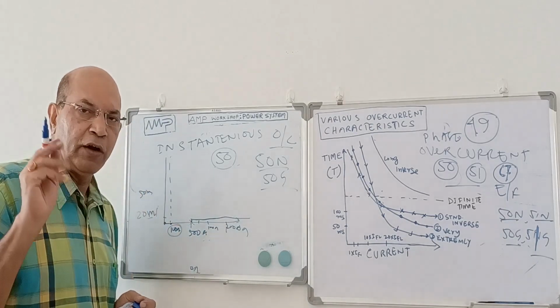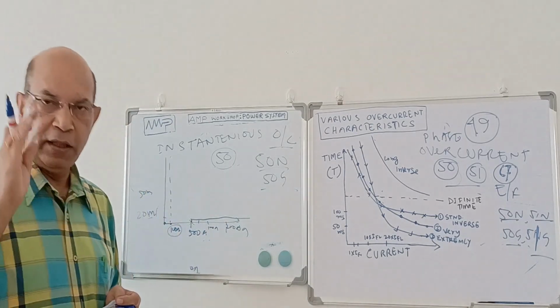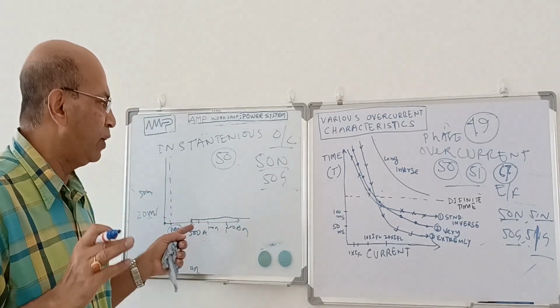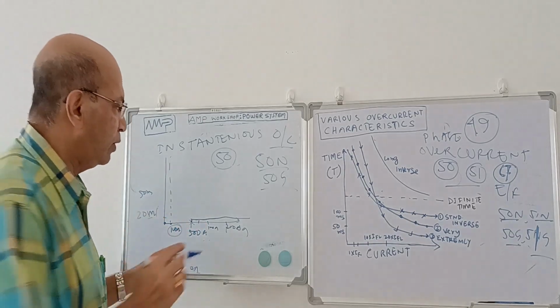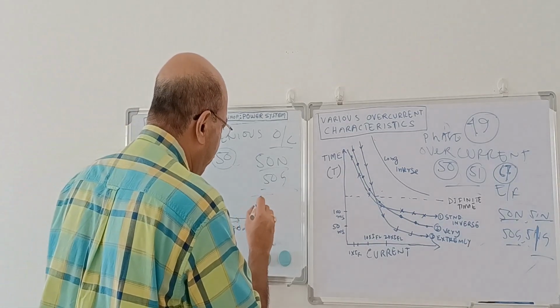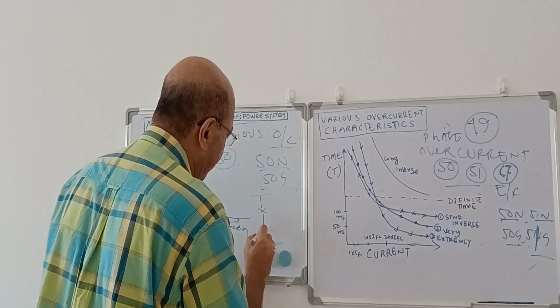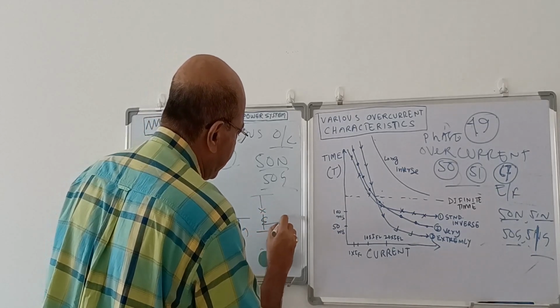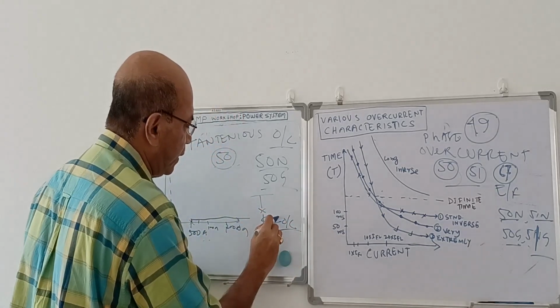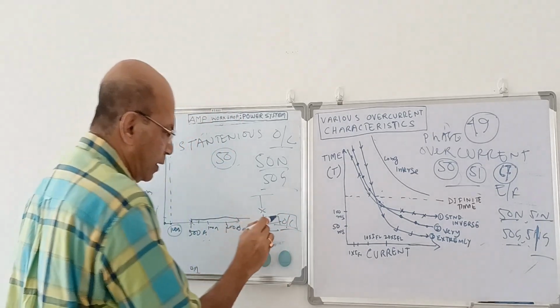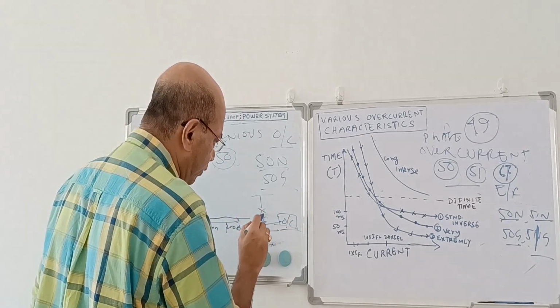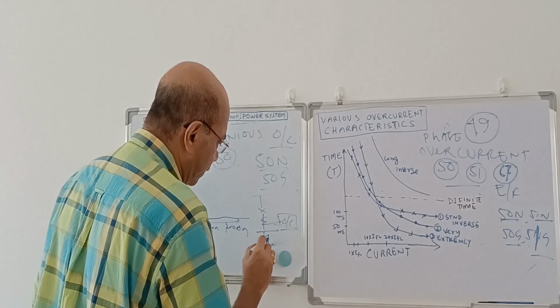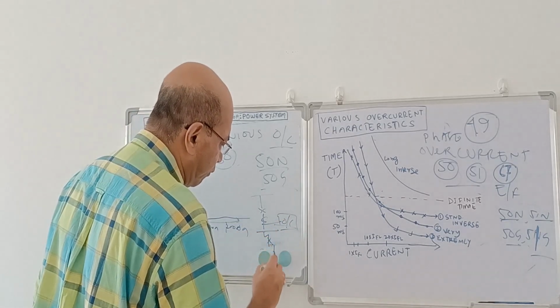Suppose I want to put a delay of 1 second when the fault condition is sensed by this relay. Suppose this is where the relay is connected. This is the overcurrent relay. When the fault current goes through, suppose there is a fault over here, in this other circuit.